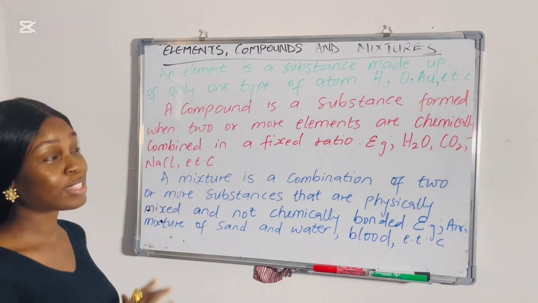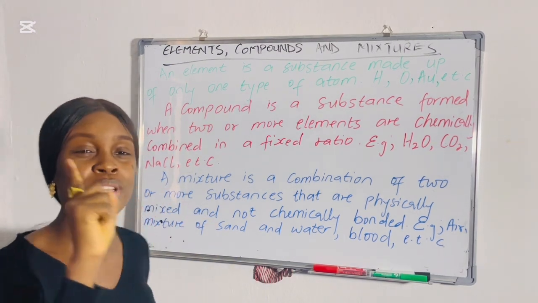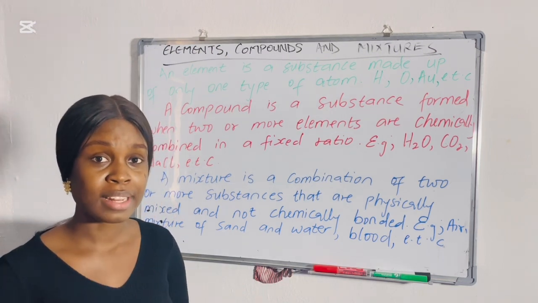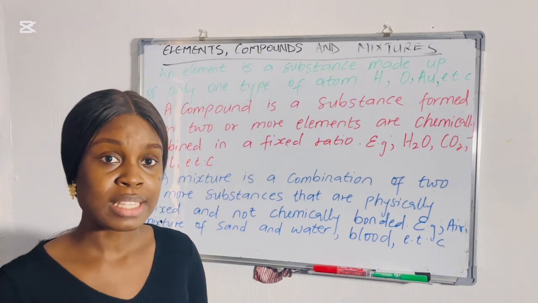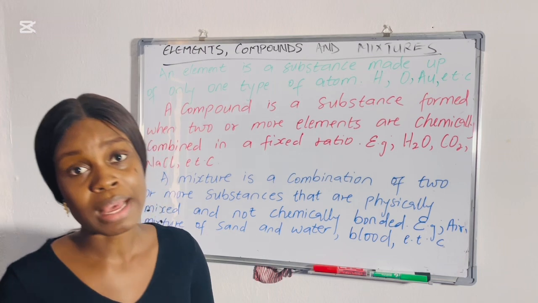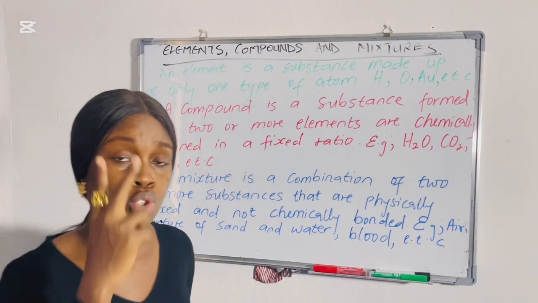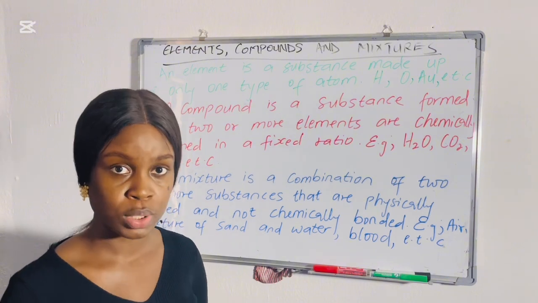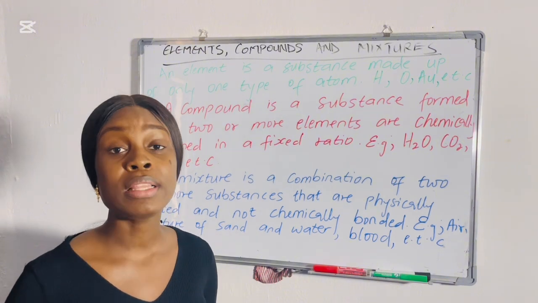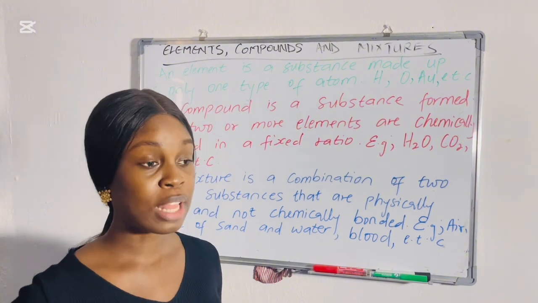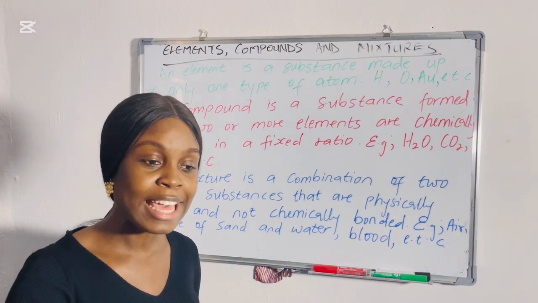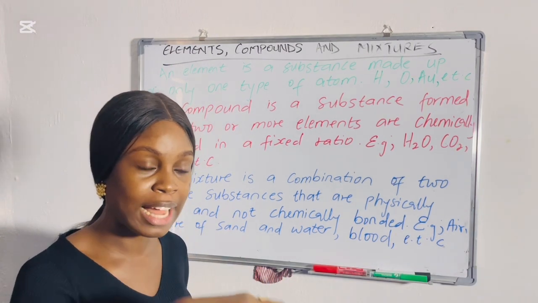An element is a substance made up of only one type of atom. Only one type of atom. Remember in our story that it is Mr. Christian and Mrs. Shizoba that gave birth to 2 children. That makes them a family bounded by blood. That does not mean that when Mrs. Shizoba wants to die, she will now die with her whole family. No, because they are individuals that have their own lives to live.